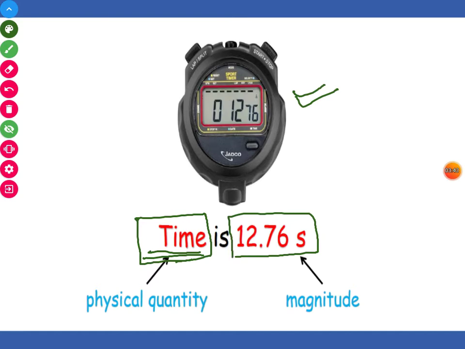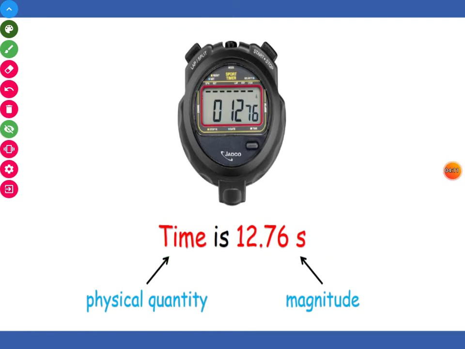So time has the unit second, and it can be represented only by magnitude. We have already seen that length, breadth, height, mass and time are all scalar physical quantities which can be represented only by the magnitude.